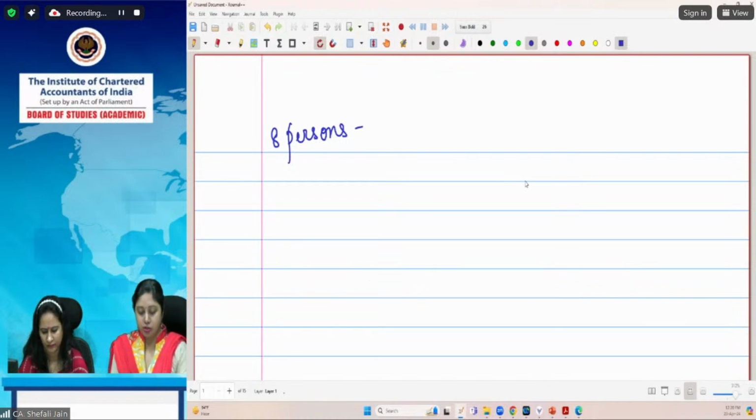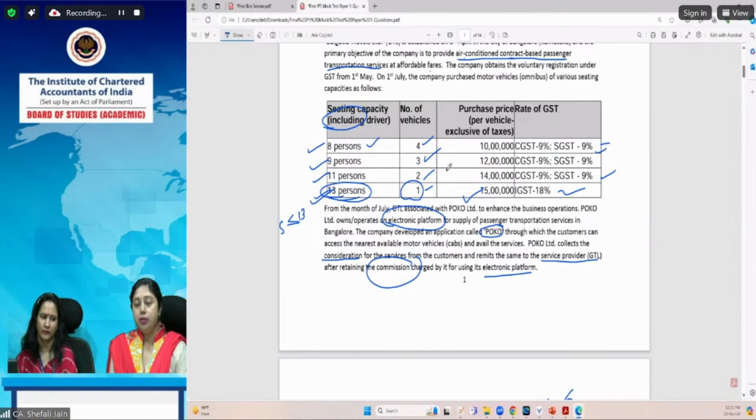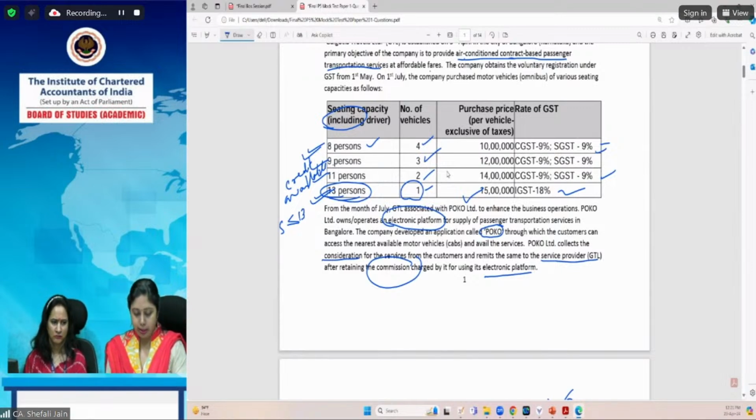So since this company GTL has a business of providing transportation of passenger service only, and this motor vehicle is being purchased for that purpose, this will be allowed as credit. Credit will not be blocked in this case because the service being provided by the recipient is service of transportation of passengers, and this motor vehicle is being purchased for providing that service. So I hope this is clear that credit would be available in this case.